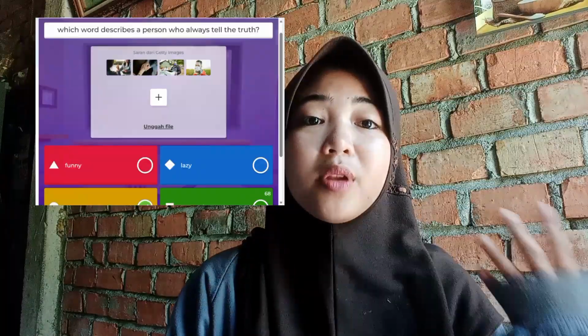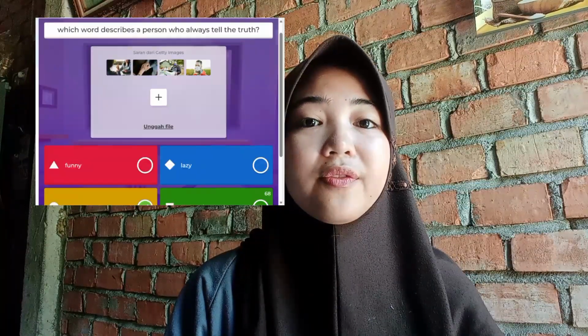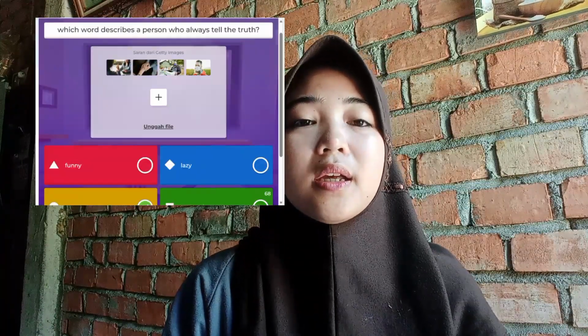The second activity is guided discussion. Students discuss the meaning of the personality adjectives with their classmates or their friends. They try to connect the vocabulary with real life examples. And this activity helps students understand the words more deeply and encourages communication in English.